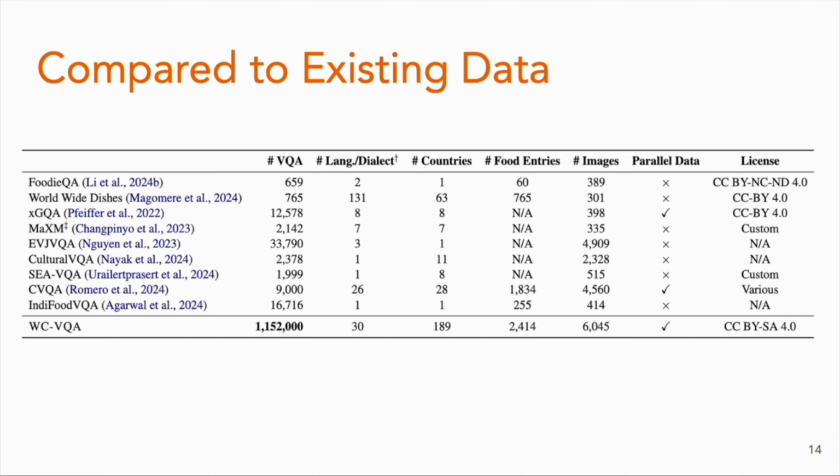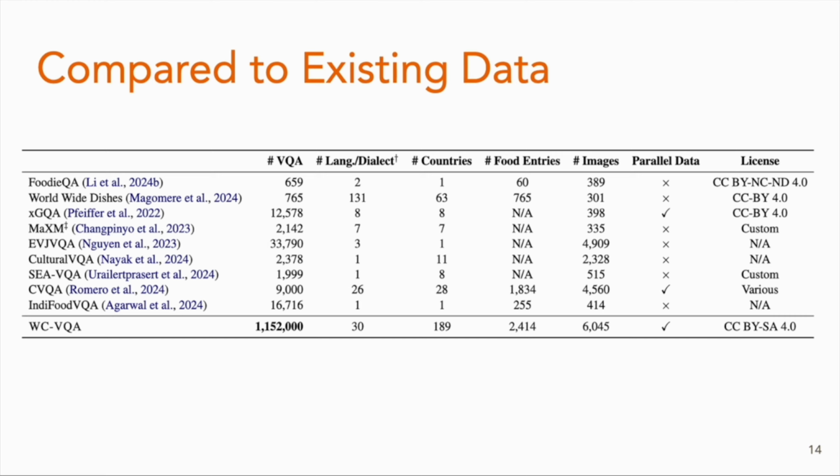You can see we are getting the highest number of VQA, and we also have 30 different languages and dialects, which is one of the richest collections compared to previous existing data. Our data are also collected across 189 different countries, and we have the most food entries among other existing data.